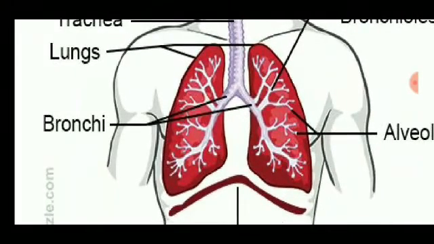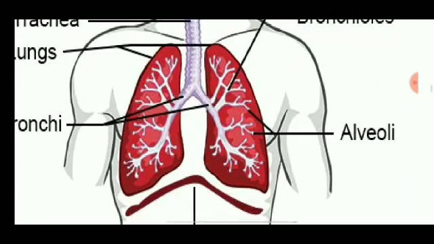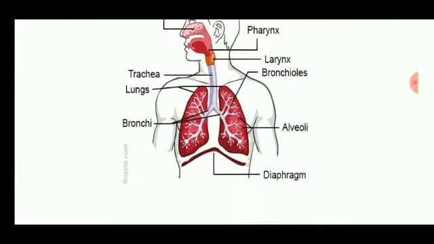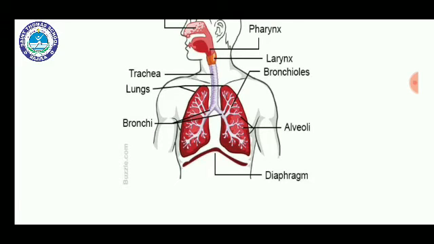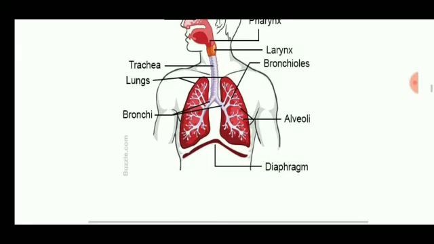As you can find over here, there is a small bag like structure that is known as alveoli. If many are there, then they are known as alveoli, and if only one is there, it means alveolus. If we are talking about the singular bag-like structure, then it is alveolus, and if we are talking about the plural, then it is alveoli. Please keep in mind singular and plural. So now oxygen rich air will enter the bronchi. From the bronchi it will move to the bronchioles, and from the bronchioles it will move to the bag like structure, that is alveoli.